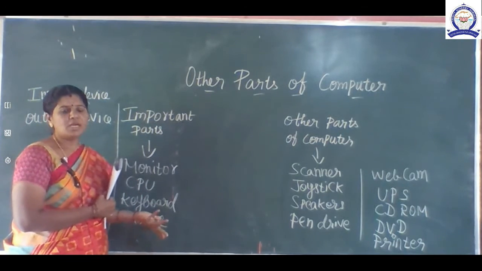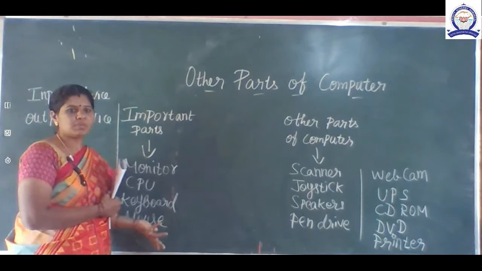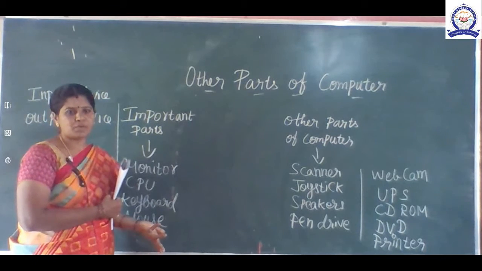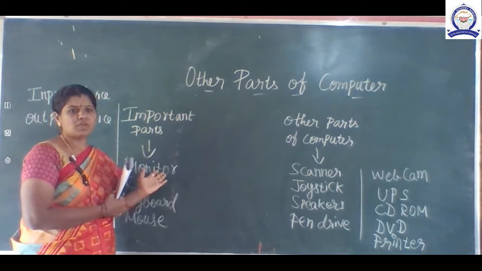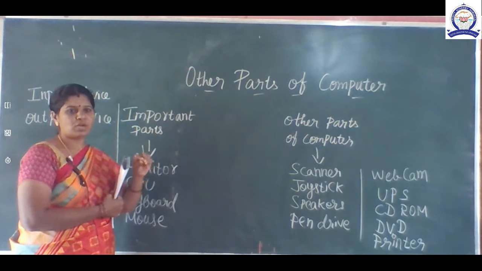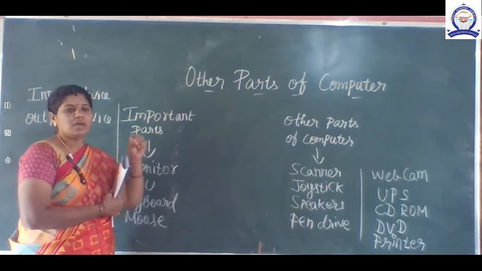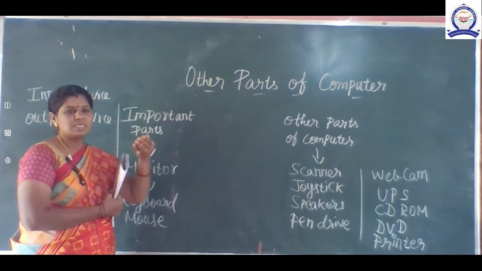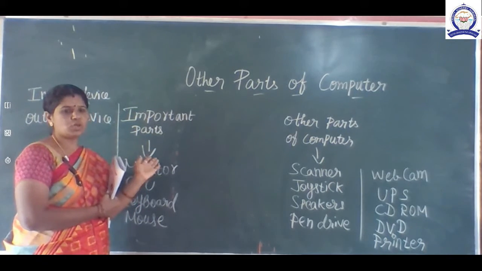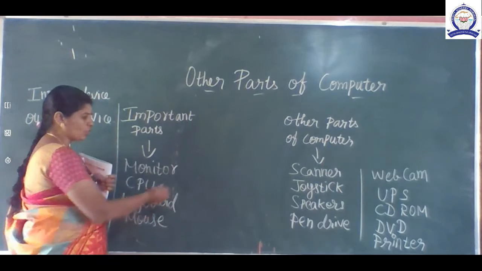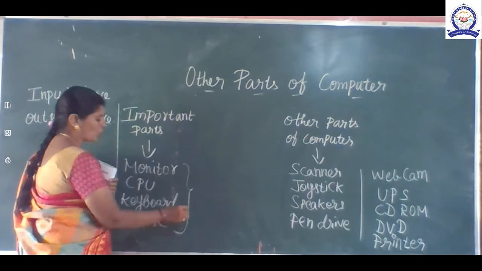Without the keyboard we cannot operate. Without the CPU we cannot operate the computer. The CPU is the brain of the computer. Can you remember that point? The monitor is also very important. Whatever we are typing on the keyboard, the same letters and the same data we can see on the monitor. So the monitor is also important. So these 4 parts are very important to operate the computer.